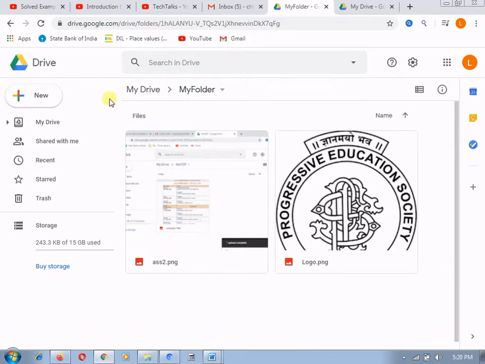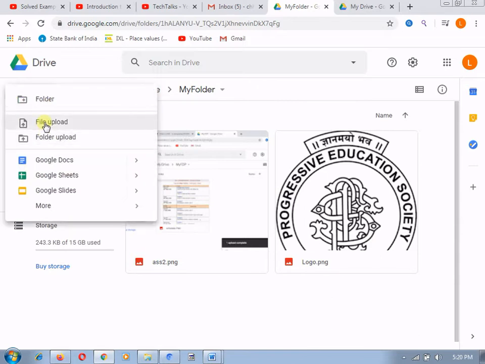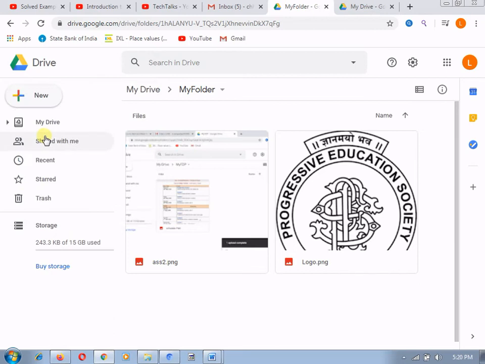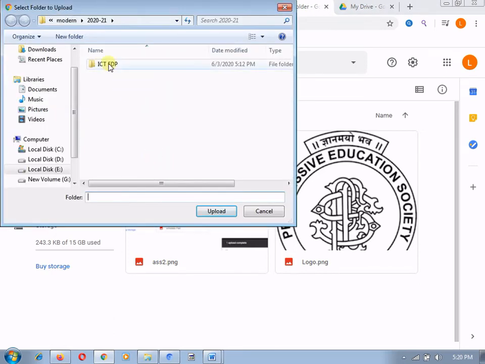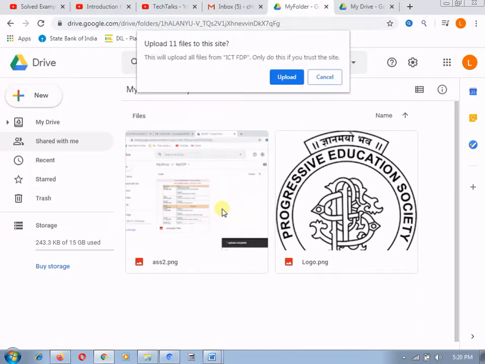Now let's go forward to the next thing in New. I have just shown you how to upload a file. If I want to upload a folder, it will again go for a browse option, and suppose I want to upload this particular folder. I select it and click upload.